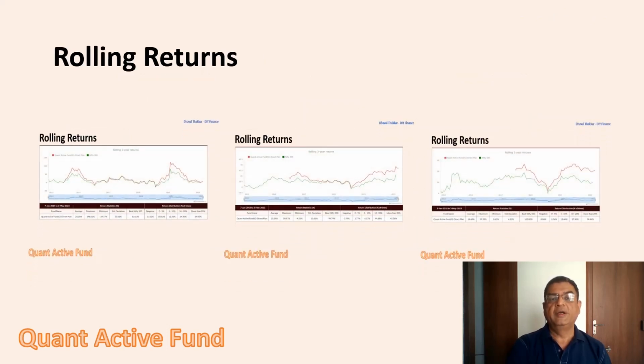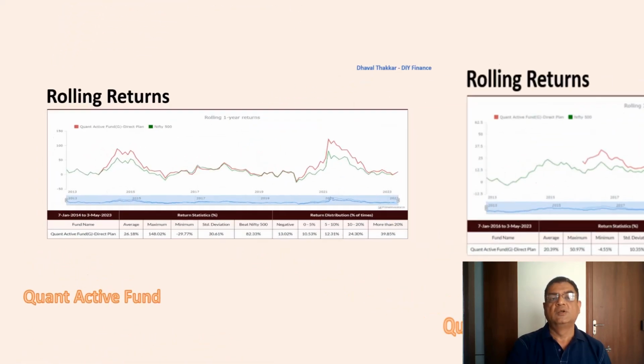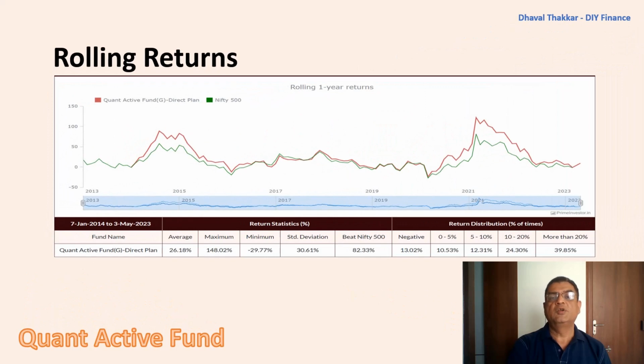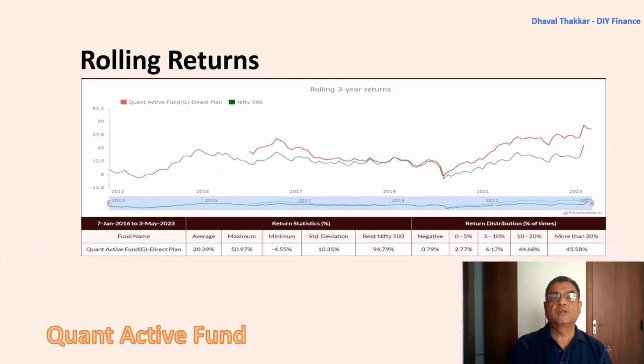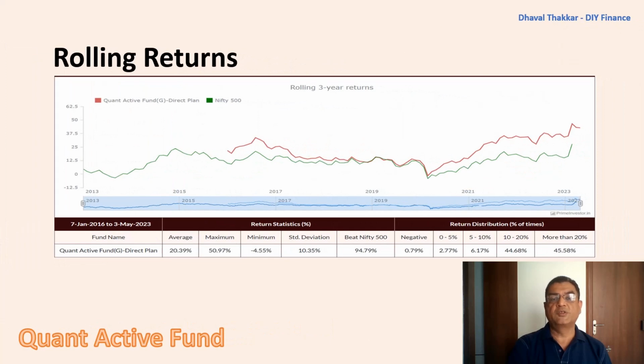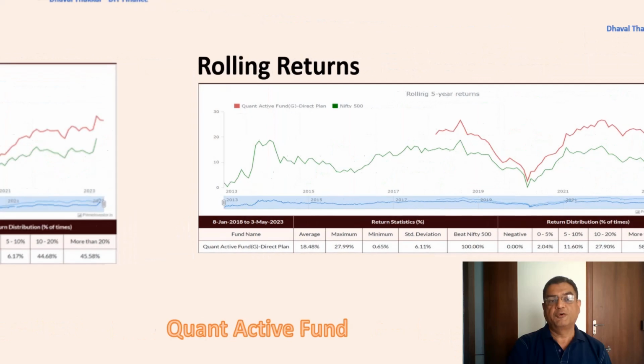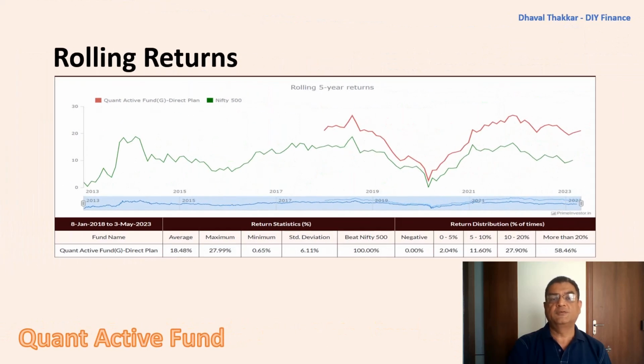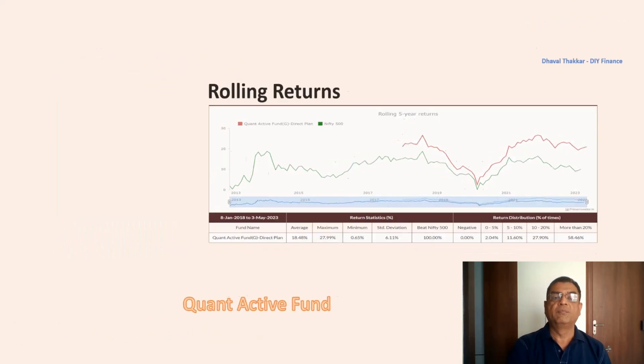Here, we have rolling returns for the period 1 year, 3 years, and 5 years. For 1 year period, the fund is able to beat its benchmark 82% of times. Whereas for 3 years period, it is able to beat its benchmark 95% of times. And for 5 years period, it is 100% of times with zero negative returns. Surely, this performance can be considered quite good.